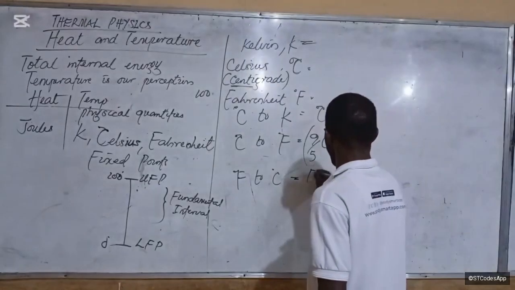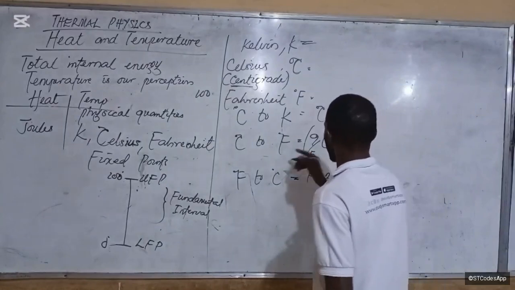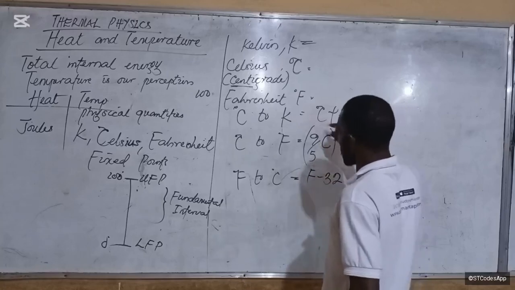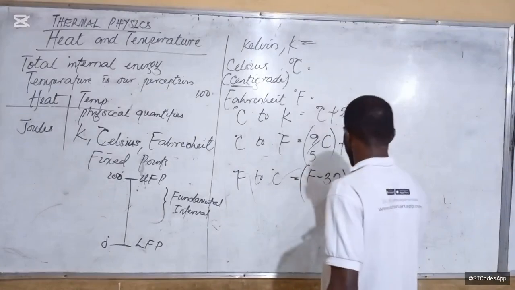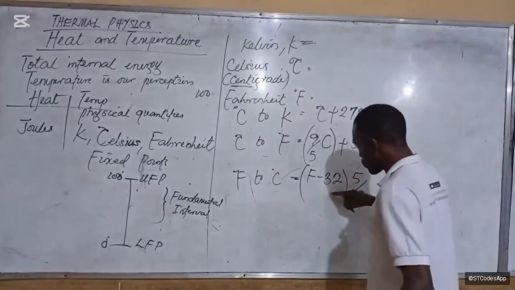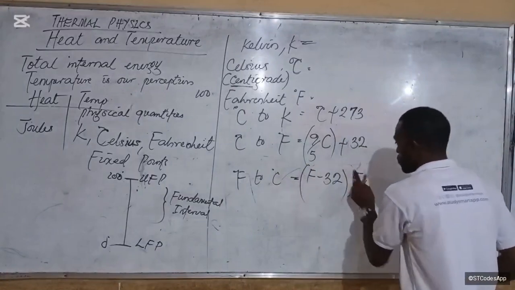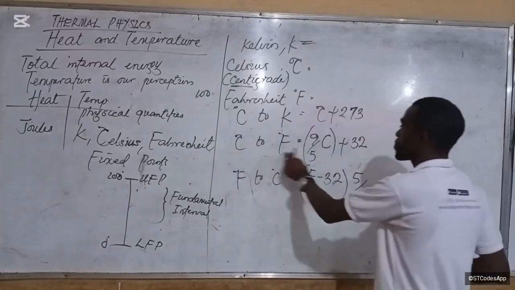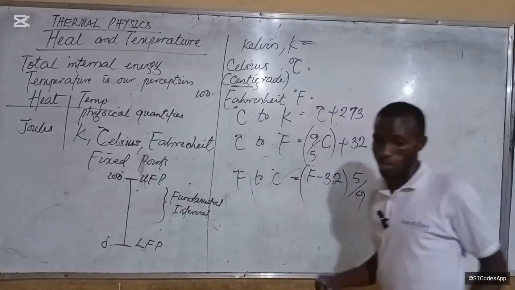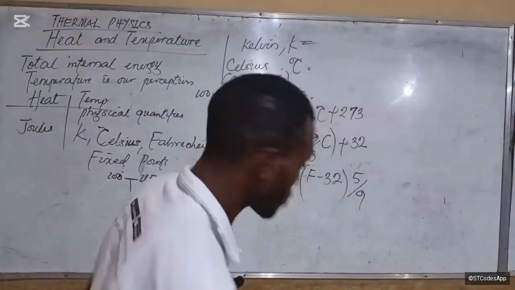So what will happen is F minus 32, right? So F minus 32, then we'll now multiply both sides by 5 over 9. So multiply here by 5 over 9. Does that make sense to you? So to go from degree Fahrenheit to degree Celsius, that will be F minus 32, 5 over 9. And to go from degree Celsius to degree Fahrenheit, we will have 9 over 5 degrees Celsius plus 32. Does that make sense? Do you understand? All right, let's solve some questions.